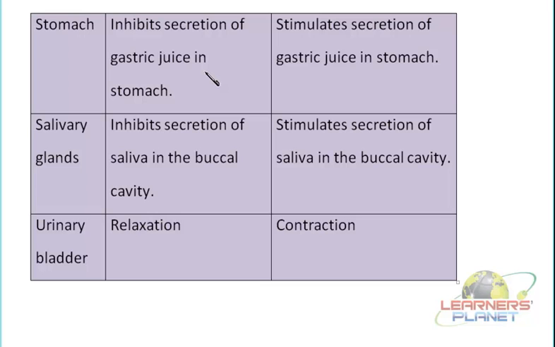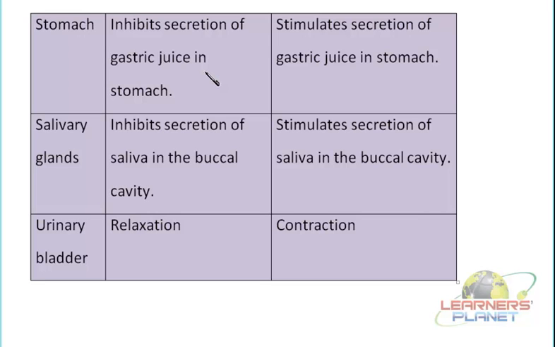Similarly, the urinary bladder, relaxation is under the control of the sympathetic system and contraction is under the control of the parasympathetic system. Now if this proper relaxation and contraction of the urinary opening or the urinary bladder is not taking place, there is going to be a problem linked with the urine release, that is micturition. So when the muscles relax, there is going to be an outflow. The micturition will take place. Urine is released out, right?